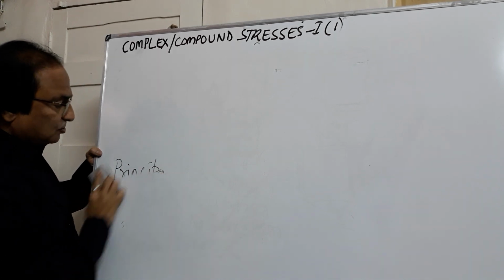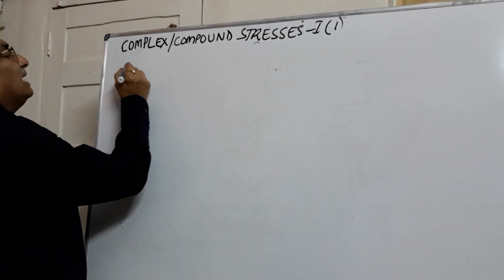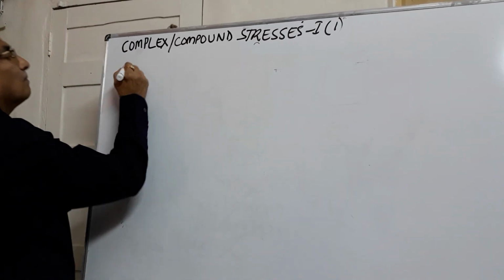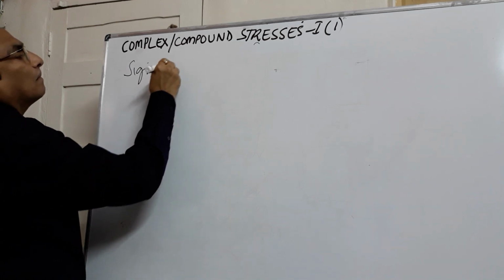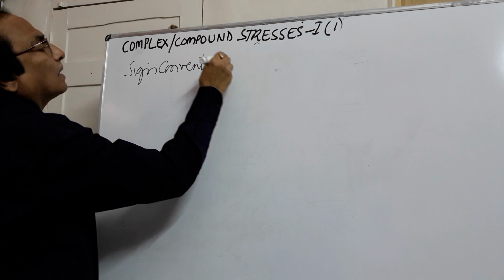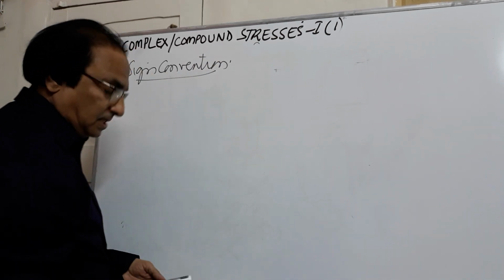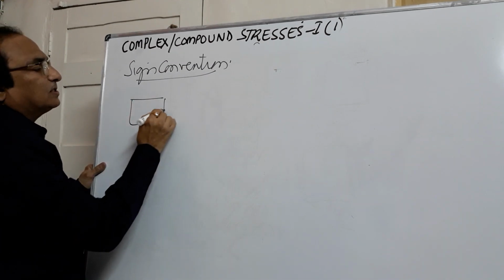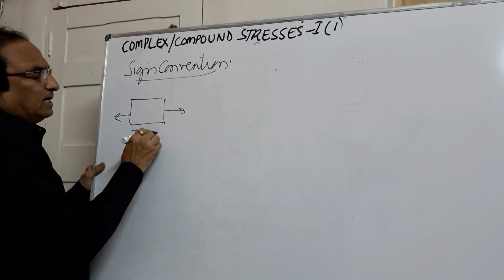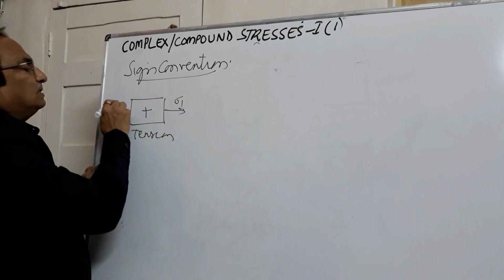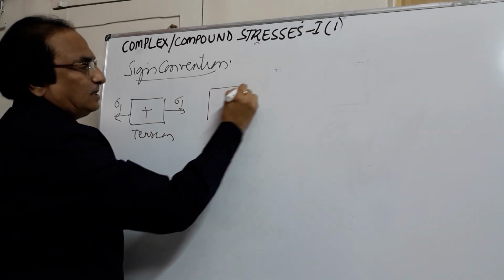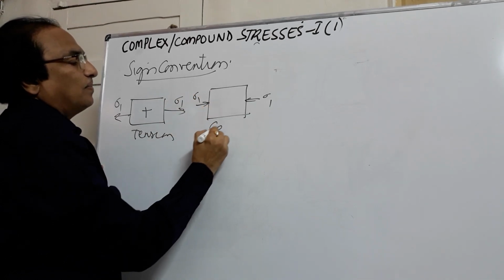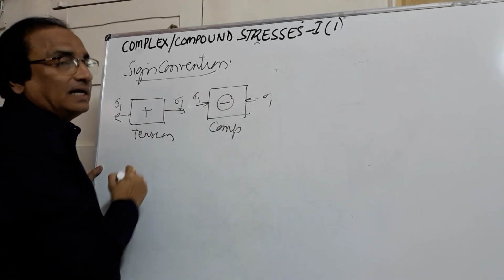Now we have to solve problems on this. For that we need some sign convention, so let us take the sign convention. Whenever we talk about normal stresses, they are subjected to axial tension and compression. If it is subjected to tension, we take its sign as positive: sigma 1, sigma 1 will be positive. If it is subjected to compression like this, we take the forces as negative.